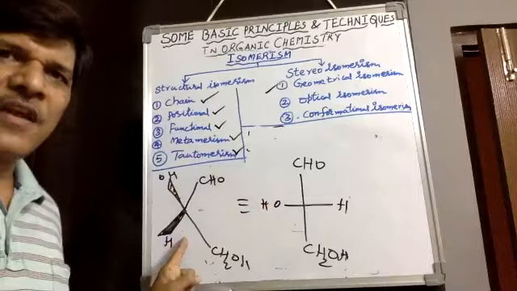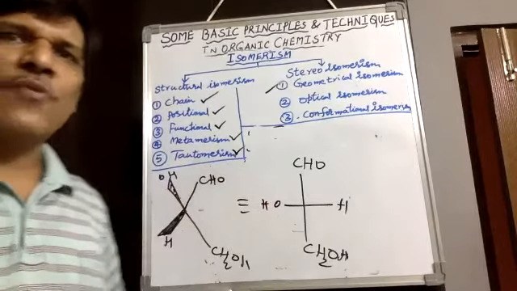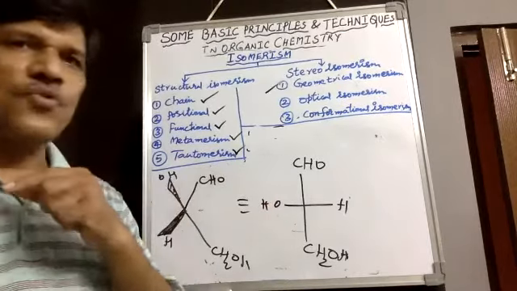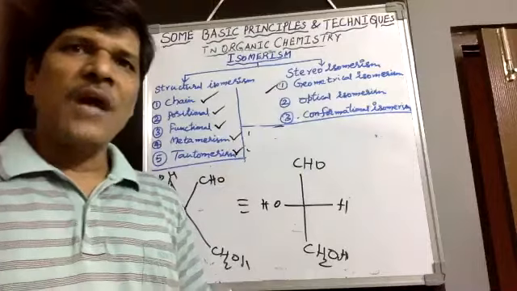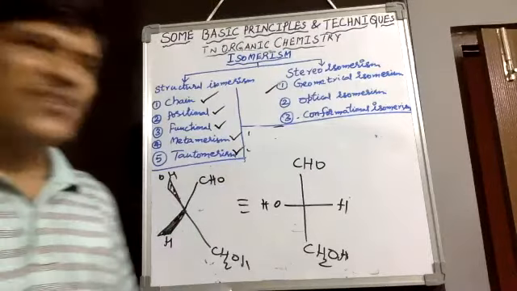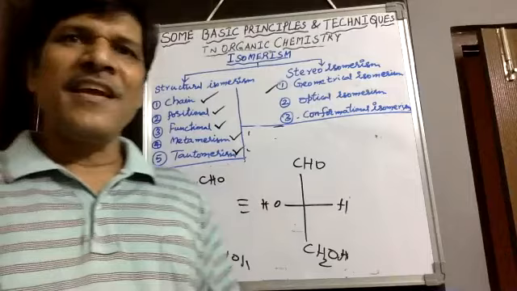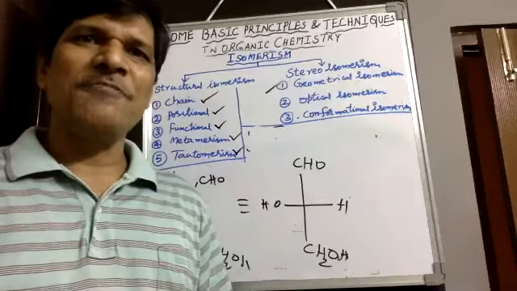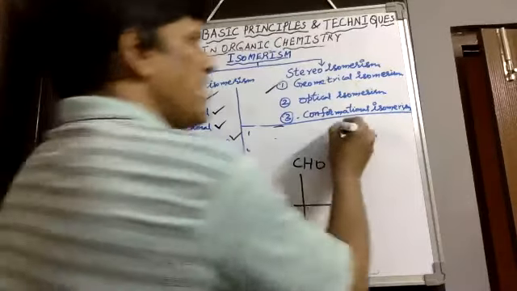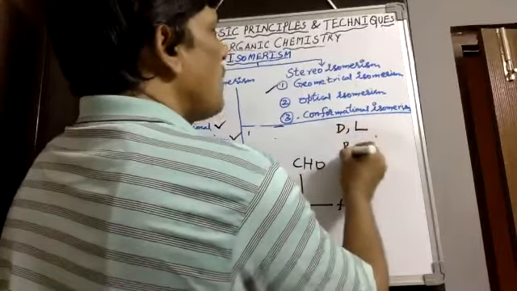But don't see the solid wedge. Solid opposite to that, we have to keep solid wedge. Solid wedge shows towards observer, broken wedge shows away from observer. That is the 3D structure for the conversion. Then from this 3D structure, we can indicate our configurations. We can take 2 types: DL configuration as well as RS configuration.